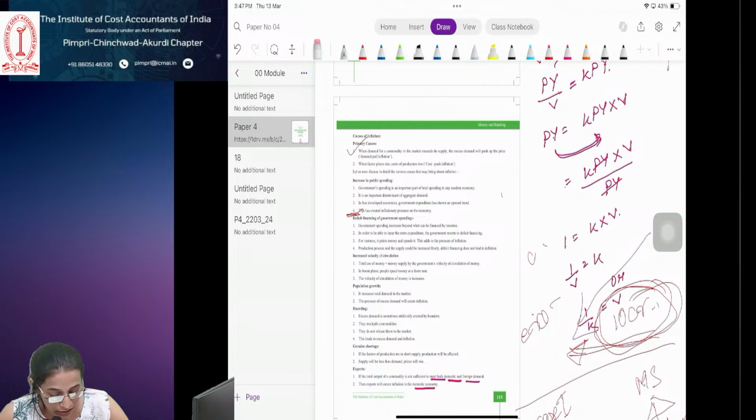Next we have standard of deferred payments. Money serves as a standard of deferred payments. In the modern economies, most of the business transactions take place on the basis of credit. An individual consumer or a businessman may now purchase a commodity and pay for it at a future date. Right? What we were discussing in the barter system, in case of deferred payments, is the transactions which will take place on a future date.